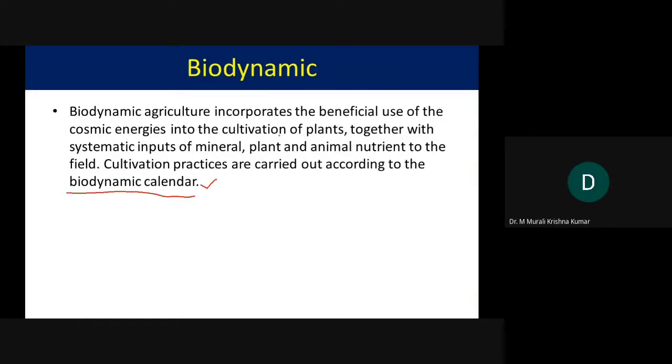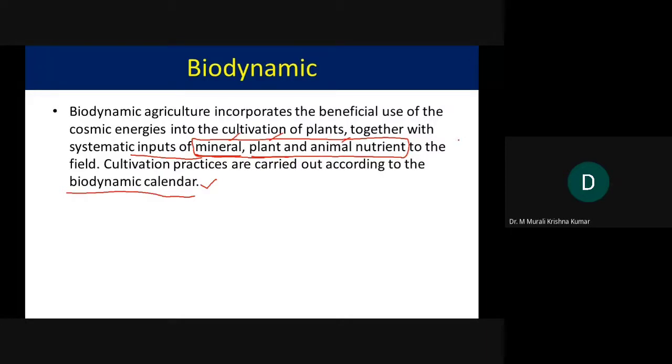That is one. The second one is systematic inputs of mineral, plant, and animal nutrient. It takes into consideration that all mineral nutrients, plant nutrients, and animal-based nutrients are to be prepared and provided to the plant.